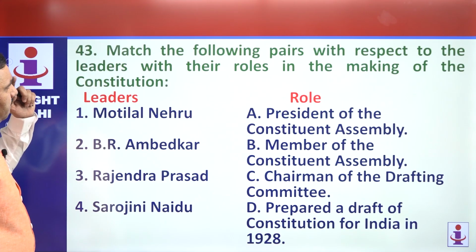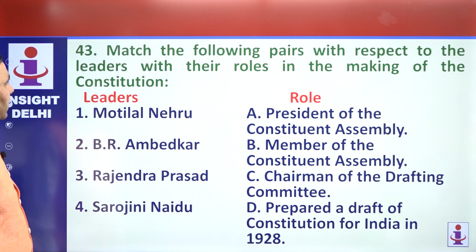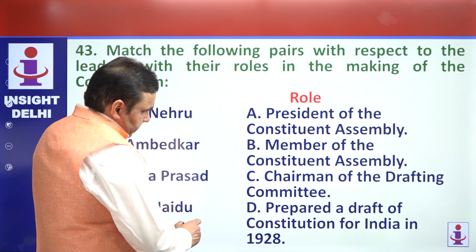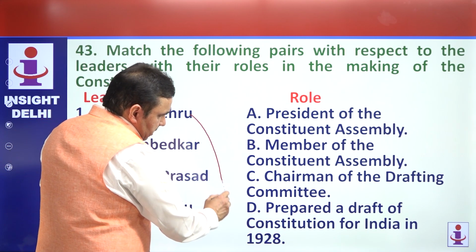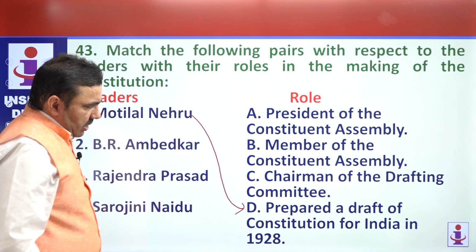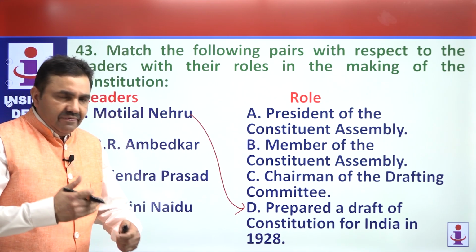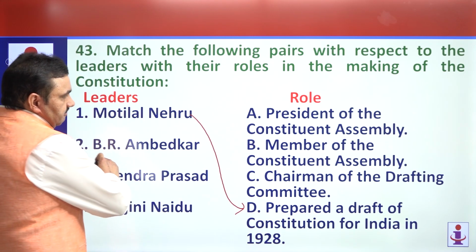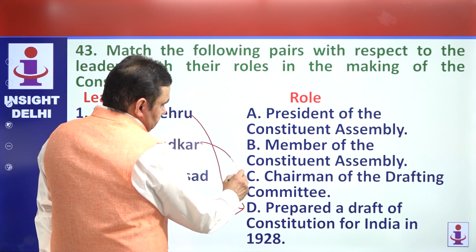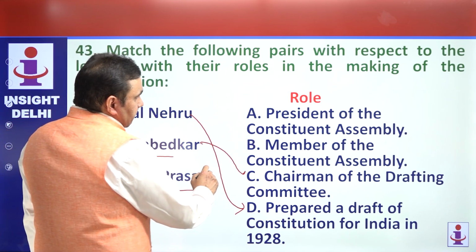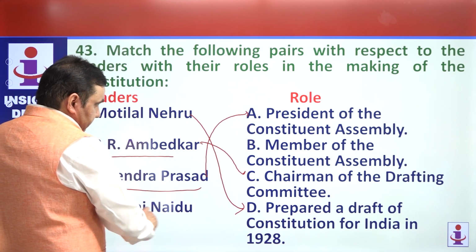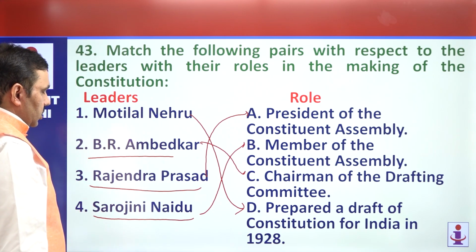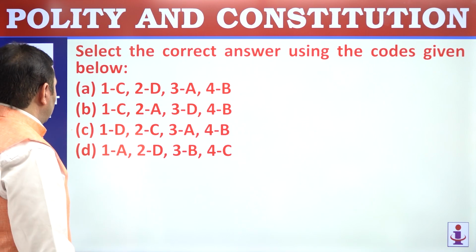43. Match the following pairs with respect to the leaders and their roles in the making of the Constitution. Motilal Nehru was the chairman of the Nehru Committee that drafted the Nehru Report in 1928, known as the first Constitution of India. Dr. B.R. Ambedkar was the chairman of the Drafting Committee. Dr. Rajendra Prasad was the President of the Constituent Assembly. Sarojini Naidu was a member of the Constituent Assembly. So 1D, 2C, that's sufficient. 1D, 2C, that is C.